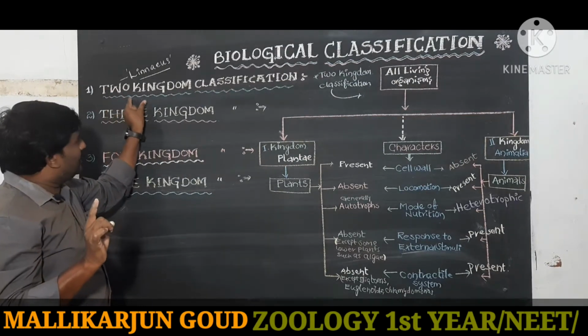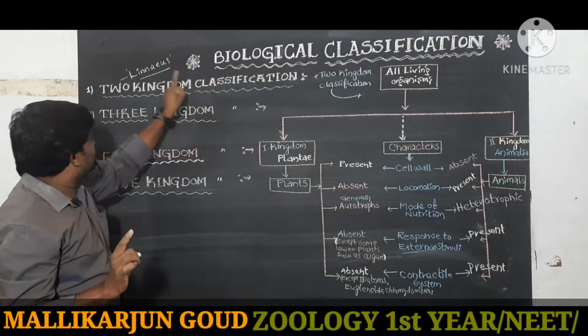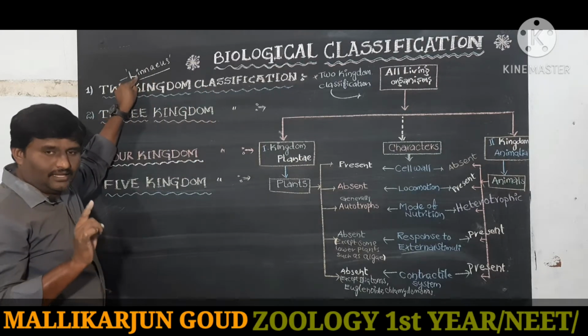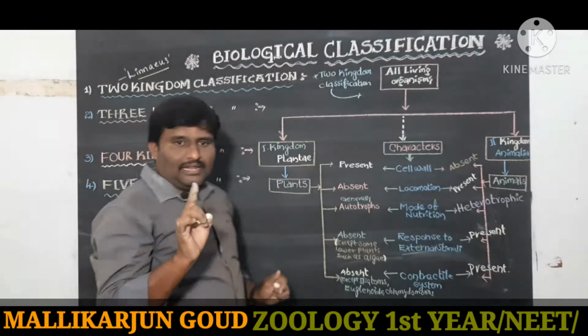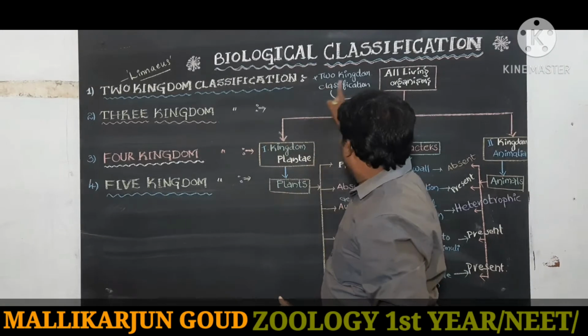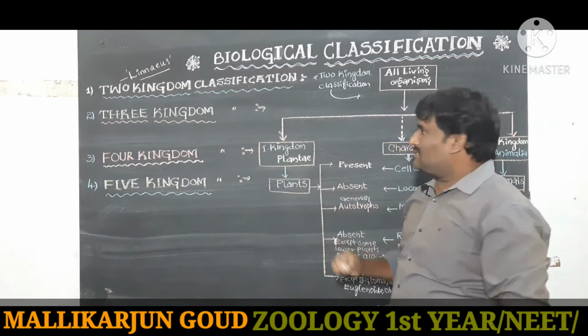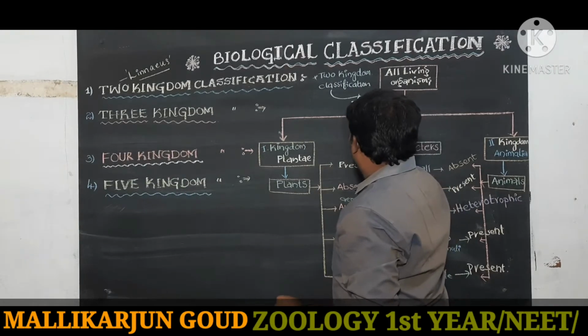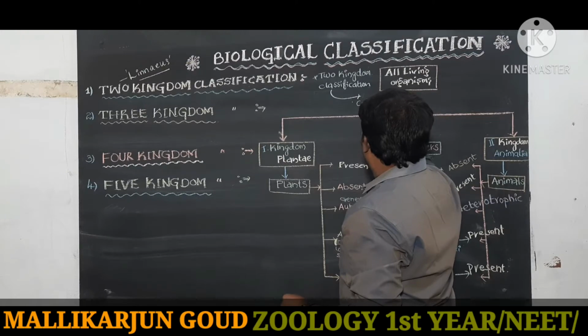In this classification, Linnaeus divided all living organisms into 2 kingdoms on the basis of which characteristic? The cell wall.